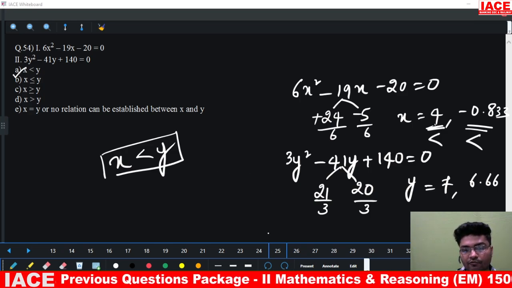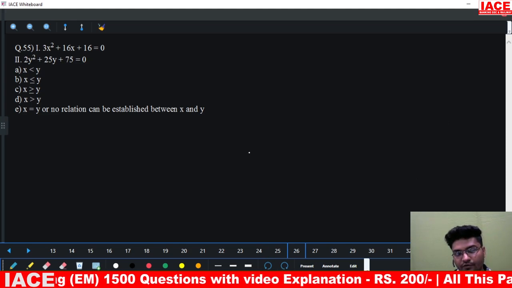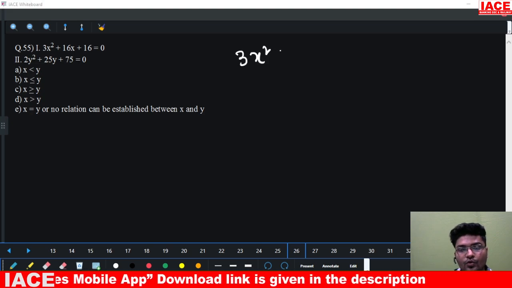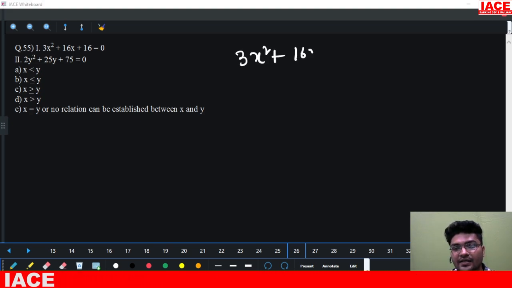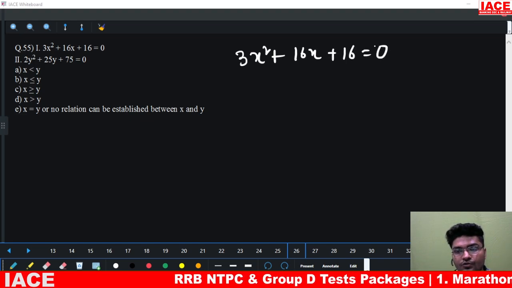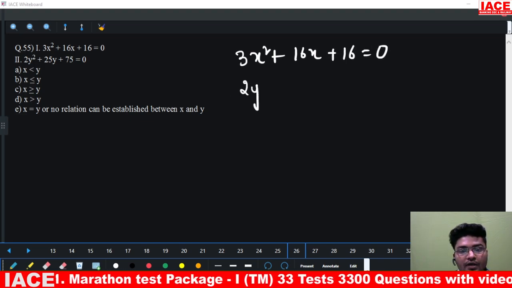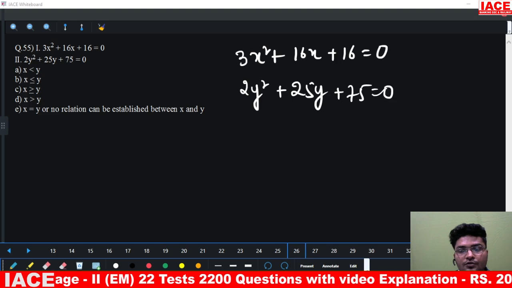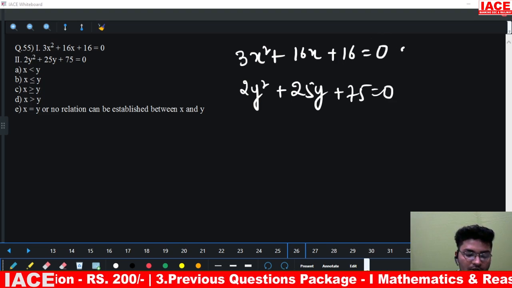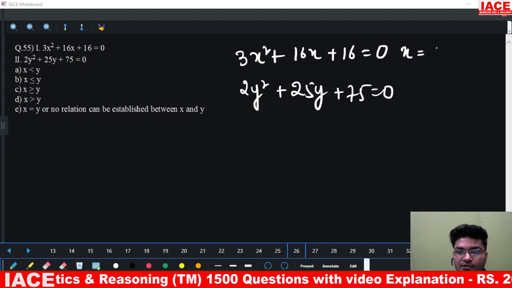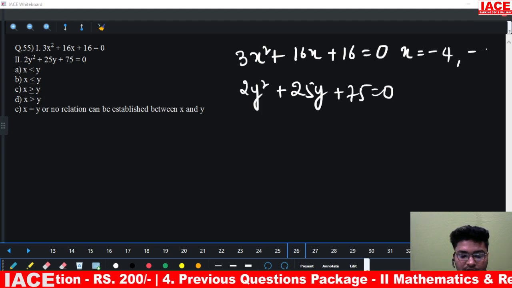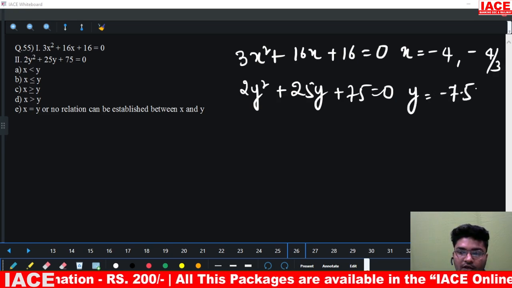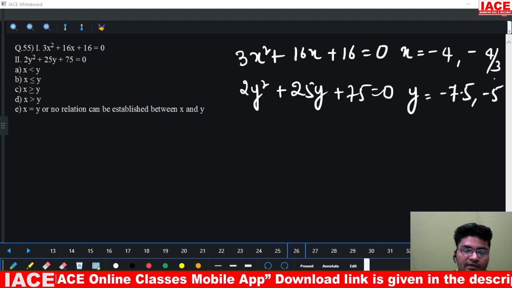Question number 55. If I look into this x equation, what do we have? 3x square plus 16x plus 16 equals 0. Next, 2y square plus 25y plus 75 equals 0. What will be the values of x? Values of x will be minus 4 and minus 4 by 3, and values of y will be minus 7.5 and minus 5.